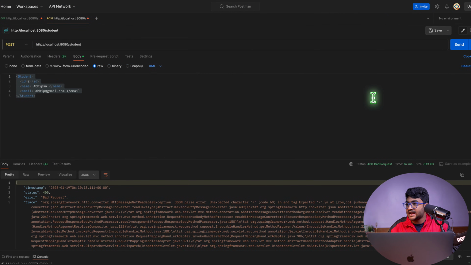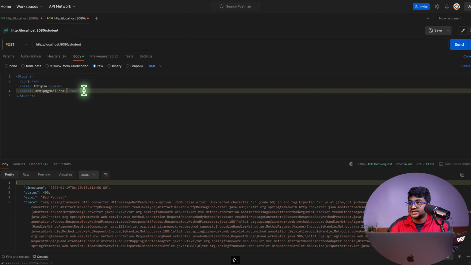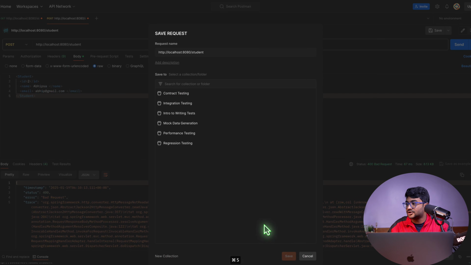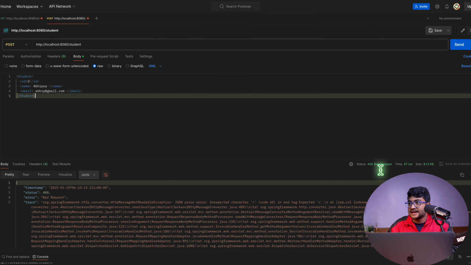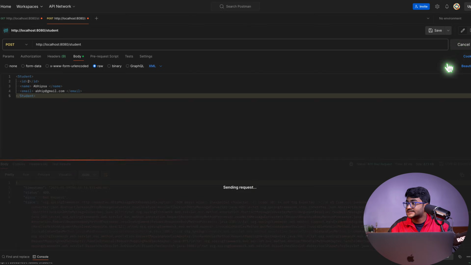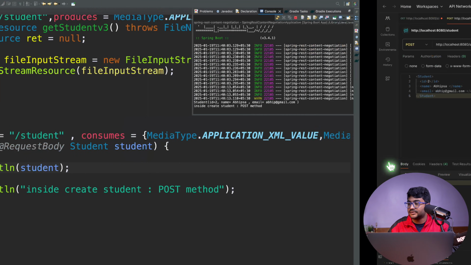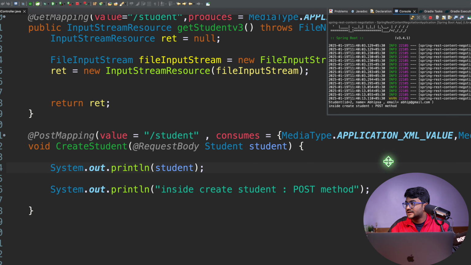Okay, is this saying a bad request? Why? Is there any error here? Okay, I have removed this. It's a client error again, a bad request. The client has some problem and I had a typo for sure. Now do a send. It's a 200. Great. I can see it is saying inside the create student post method, and there you go, your student object along with the data coming with the request.